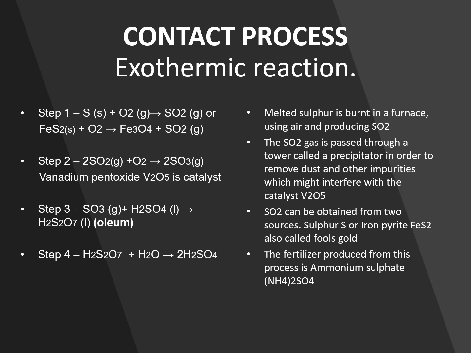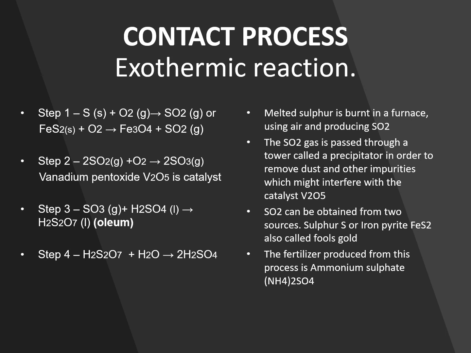The SO2 gas is passed through a tower called the precipitator in order to remove the dust and other impurities which might interfere with the catalyst, and the catalyst is vanadium pentoxide, V2O5.